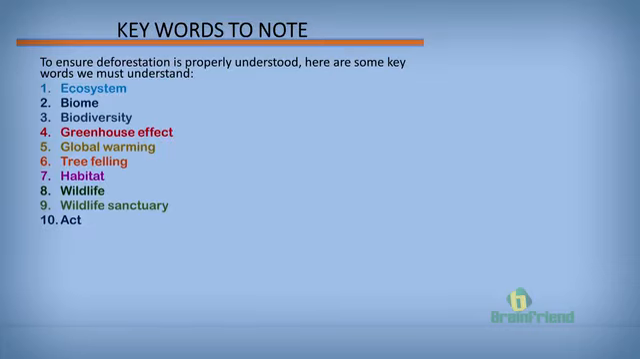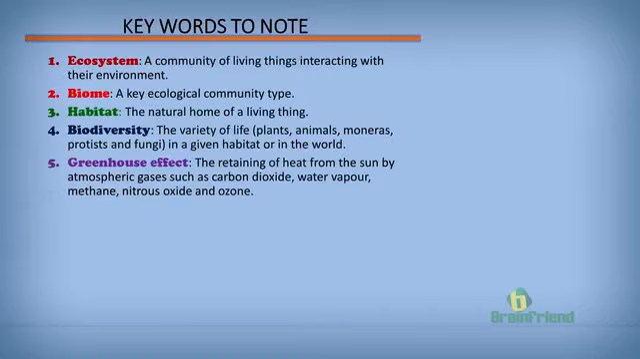To help us understand our topic today very well, we'll be looking at some key words. We'll look at ecosystem, biome, biodiversity, greenhouse effects, global warming, tree felling, habitat, wildlife, wildlife sanctuary, and act. Let's take them one after the other.